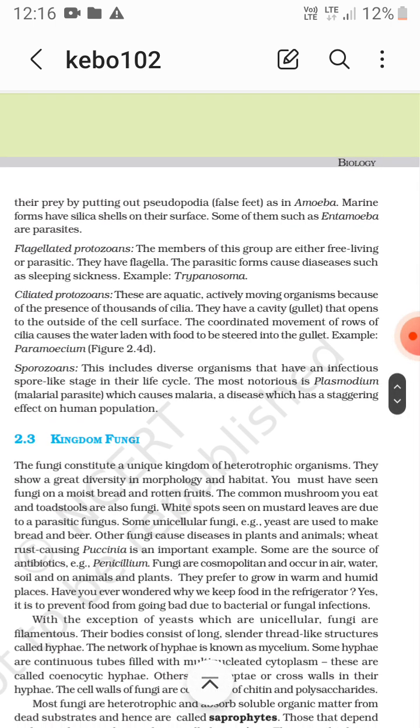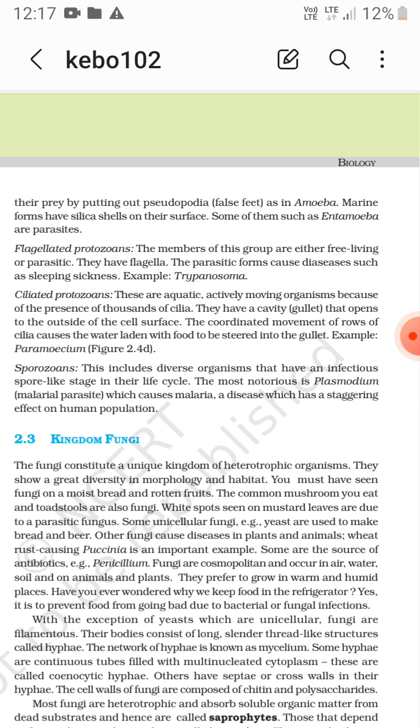Then ciliated protozoans. These are aquatic, actively moving organisms because of the presence of thousands of cilia. They have a cavity called the gullet that opens to the outside of the cell surface. The coordinated movement of rows of cilia causes the water laden with food to be steered into the gullet. Example, Paramecium. Now sporozoans, malaria.